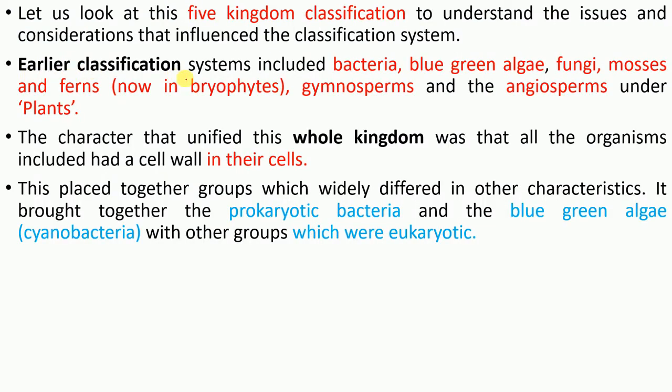So the earlier classification system included bacteria, blue-green algae, fungi, mosses, ferns, gymnosperms and angiosperms all under plants. There wasn't any separate group for all these things, right? Because bacteria and blue-green algae are prokaryotes, although they were placed among plants. So that was an artificial classification system. That was a demerit.